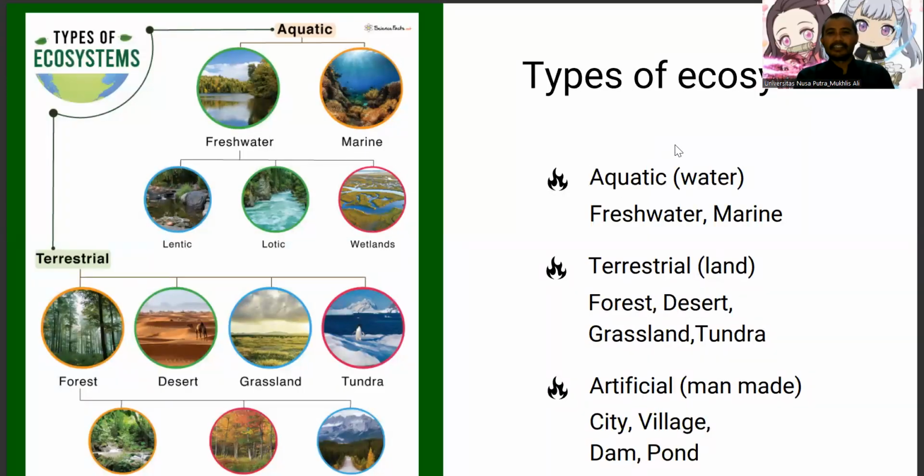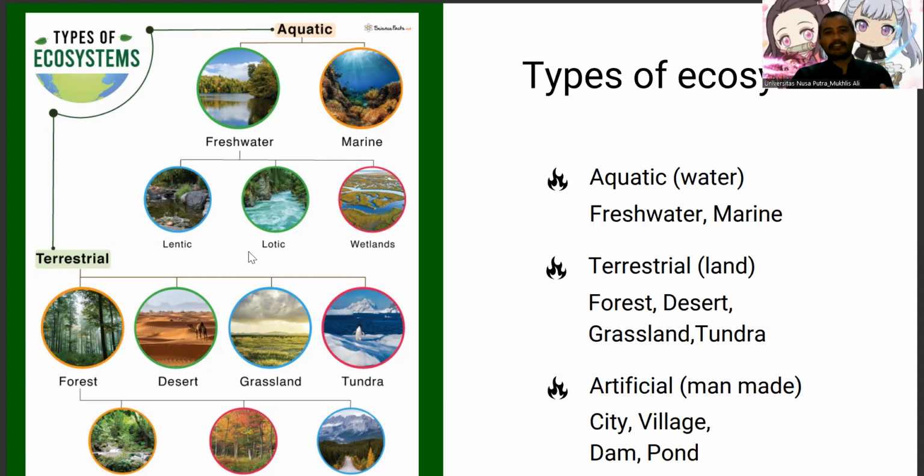Okay, next we talk about three types of ecosystem. There are aquatic or water ecosystem, terrestrial or land ecosystem, and artificial or man-made ecosystem. In aquatic ecosystem, we have two types. There are freshwater and marine. Freshwater is related with water inland, and marine is we talk about ocean.